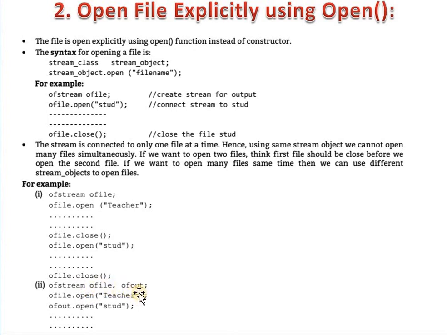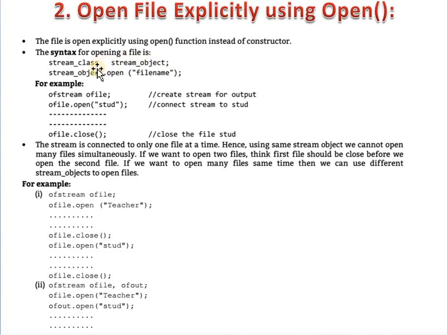Same here, another example. See this example, here is also an ofstream class having two objects, ofile and ofout. These are the two objects, and by using these two objects we are opening two different files, that is teacher and student. This is the use of the open function. The open function is used to open a file. This has a syntax.